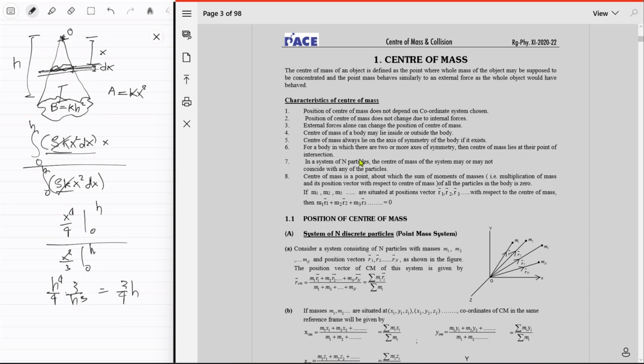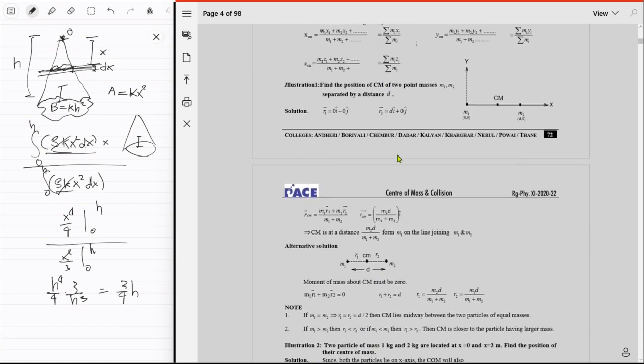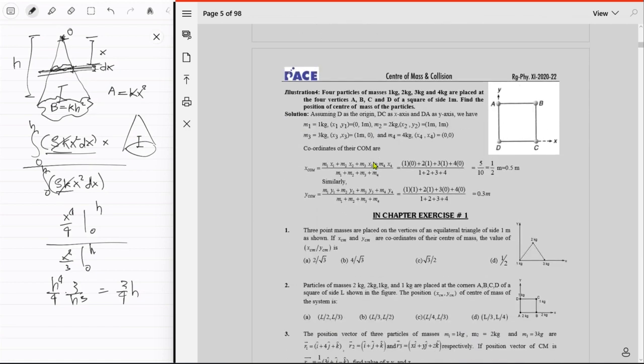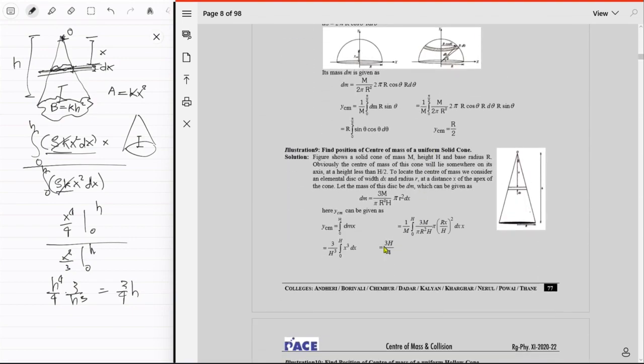And since we proved this for any general base area or base shape, you can apply it everywhere. So for example, you have a cone. According to this, a cone should have its center of mass 1/4 h above the base. And maybe they will also calculate this. We'll see what happens. Okay, so they are doing it for n discrete particles. Oh, okay, I think they did derive it somewhere. They did that for a hemisphere, then for a cone, 3/4 h from this point.